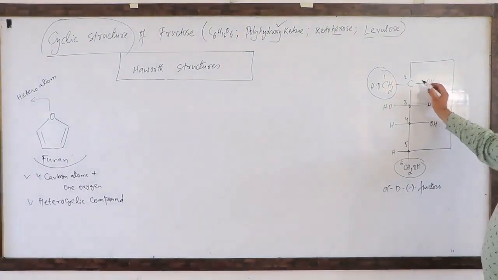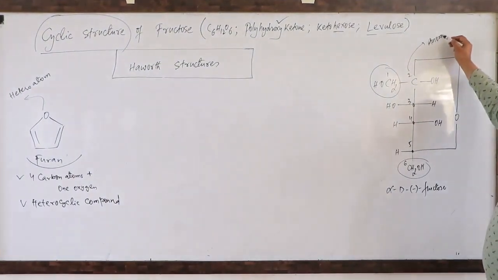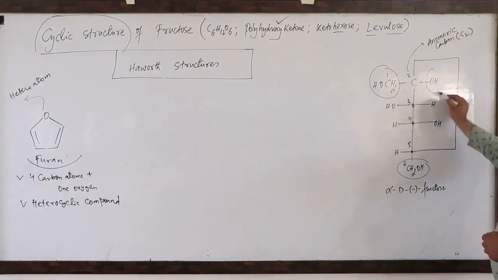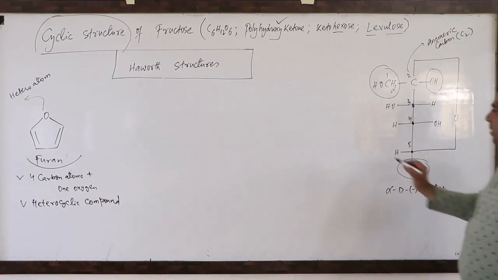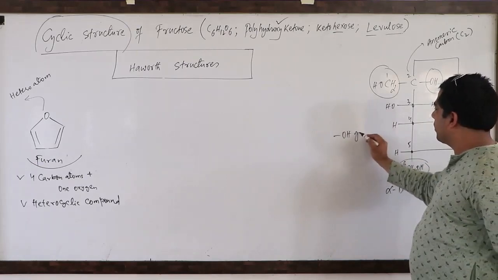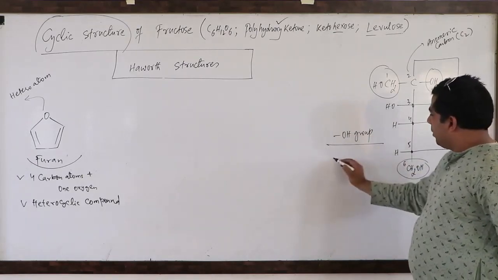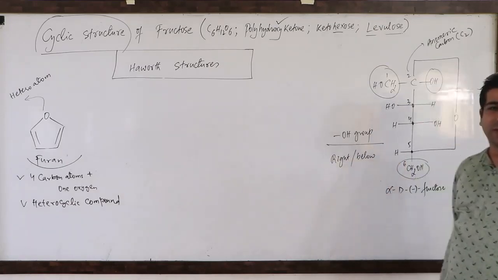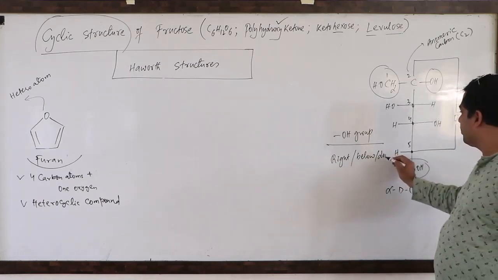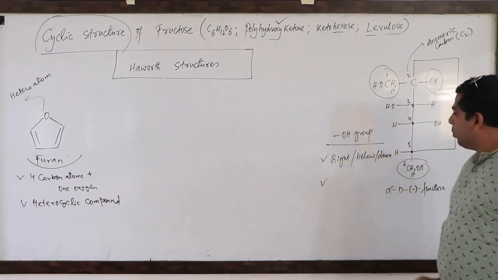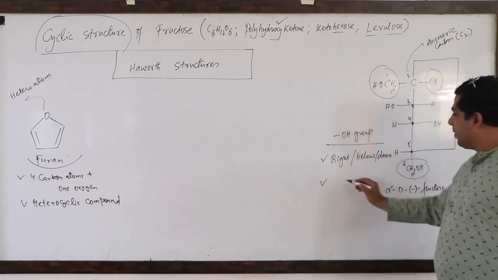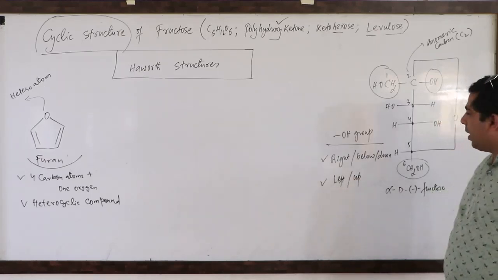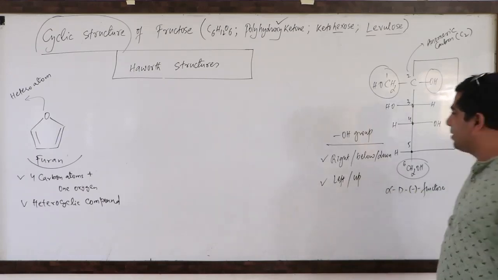Last time I told you, the 2nd carbon here is basically the anomeric carbon. If we talk of the 2nd carbon, the anomeric carbon, where is the OH group? The OH group is on the right side. And last time I told you something about the OH group. Right actually means below. You can also say down. You can write the term down also. And when the OH group is on this side, then it becomes left, and left means actually up. Correct? I hope you have understood this term. Last time I discussed it.